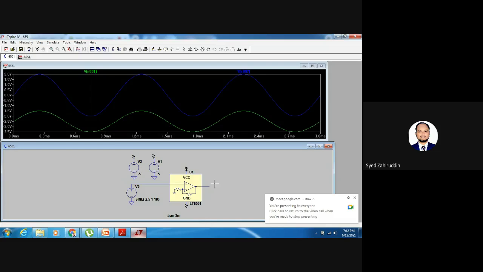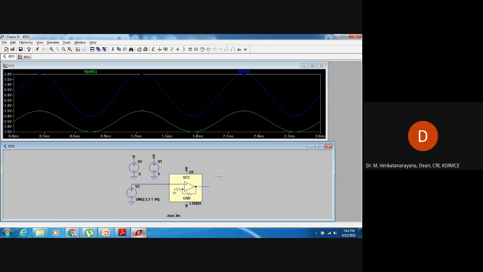Output waveform means we have to go for the transient analysis, sir. In the transient analysis, the input and output signals will be displayed. In AC analysis, we only find the frequency response of the circuit. Magnitude plot and phase plot we can view. So for that purpose we have different types of analysis.